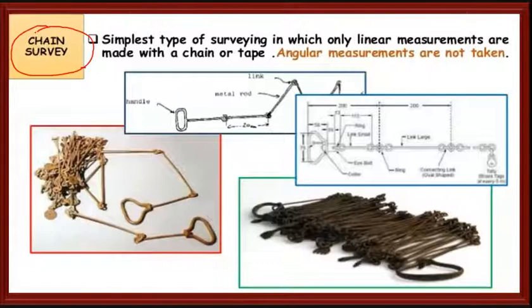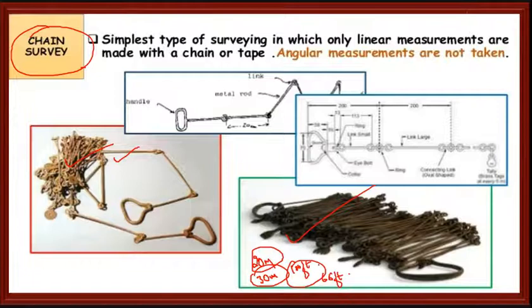Chain surveying is nothing but surveying with a chain. Here you can see these are the chains. It may be of 20 meters, 30 meters, 100 feet, or 66 feet. So we have different lengths of chains. It may be a 20 meter chain, 30 meter chain, 100 feet chain, or 66 feet chain. We will see different types of chains also.